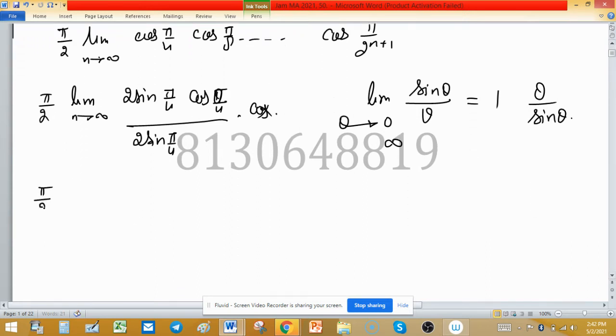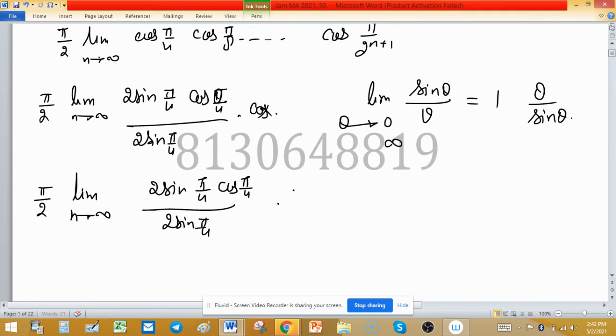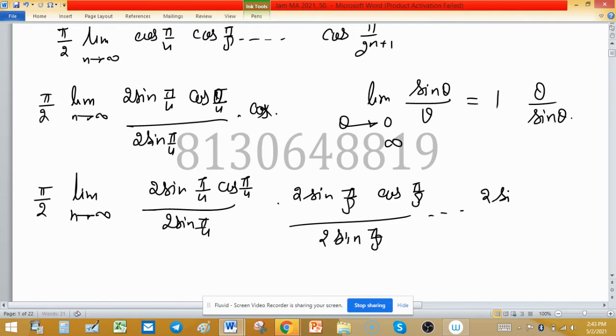I write from the starting point n tends to infinity 2 sine pi upon 4 cos pi upon 4 and need to divide by 2 sine pi upon 4. Next term will be 2 sine pi upon 8 and cos pi upon 8 and need to divide by 2 sine pi upon 8 and so on. 2 sine pi upon 2 raised to the power n plus 1 cos pi upon 2 raised to the power n plus 1 divided by 2 sine pi upon 2 raised to the power n plus 1.